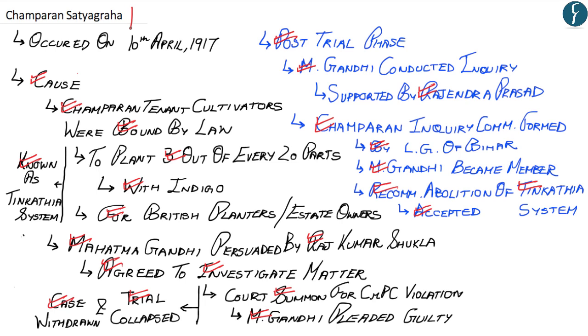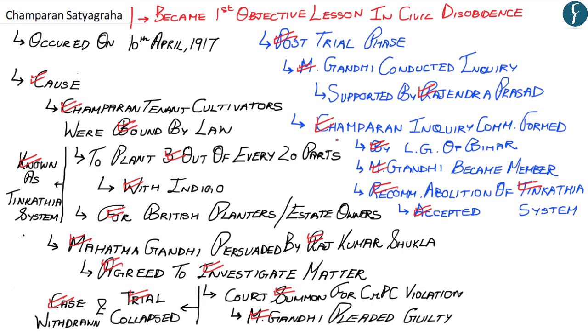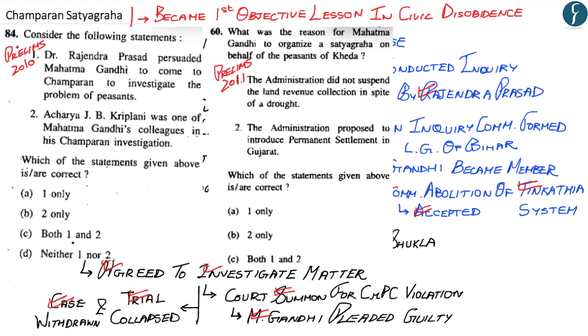The Champaran Satyagraha became the first objective lesson in civil disobedience. Questions on Champaran Satyagraha and on similar Satyagrahas have previously been asked in your UPSC prelims examination, wherein a question was asked in the prelims of 2010 on the Champaran Satyagraha and again in the prelims of 2011 on the Kheda Satyagraha. One more aspect that you should understand about the Champaran Satyagraha is that J.P. Kripalani was also one of the supporters during the Champaran Satyagraha.